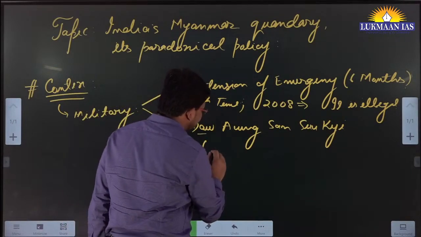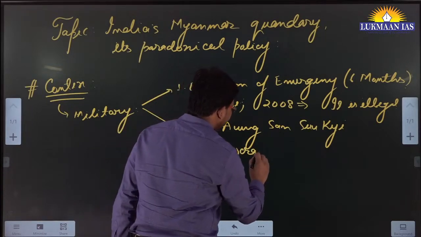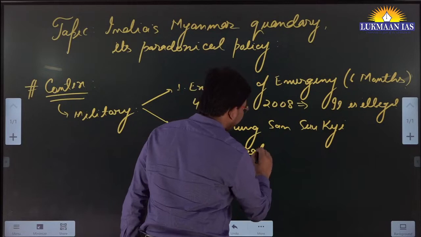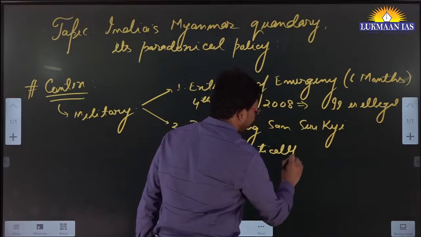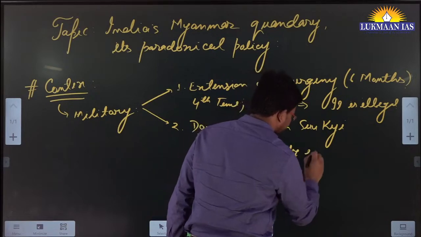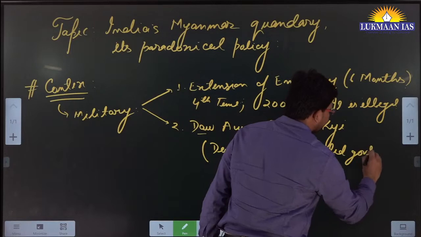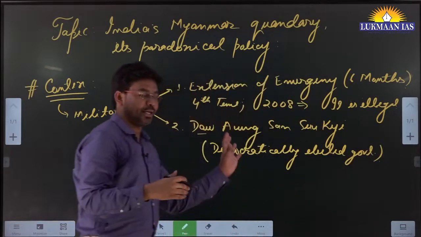So she was earlier running a democratically elected government in Myanmar. Earlier she was doing it.